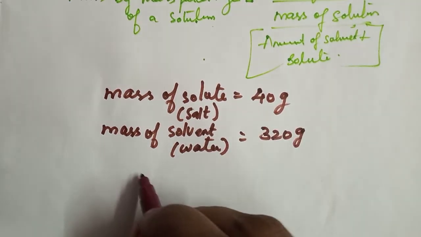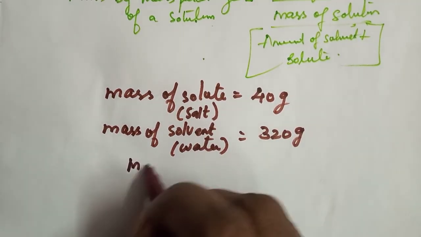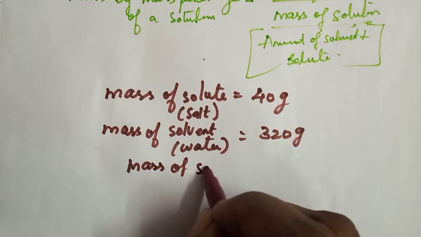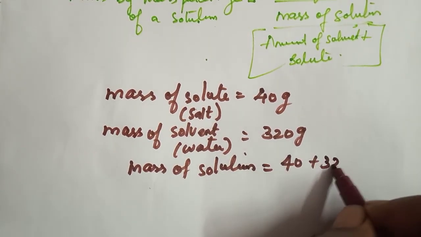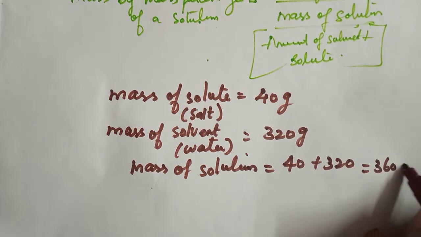Now we want the mass of solution. What we have to do? We have to add that, no? Yes. By that time what we will get? 360 gram.